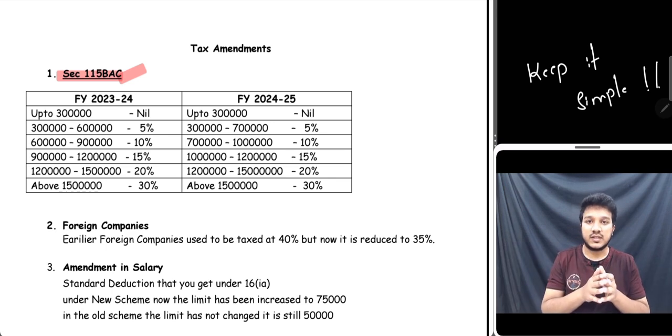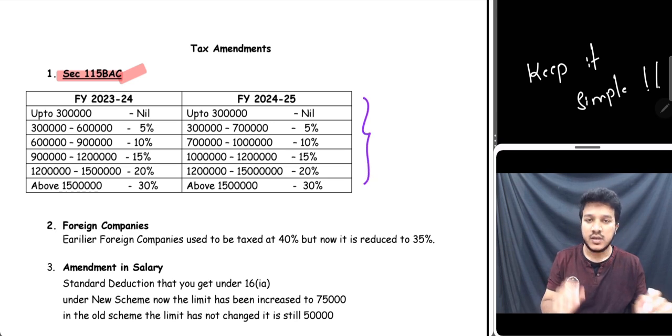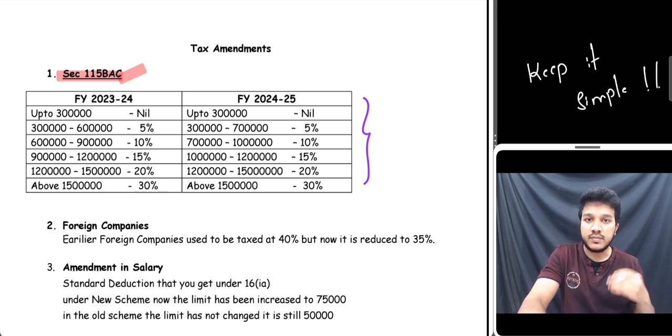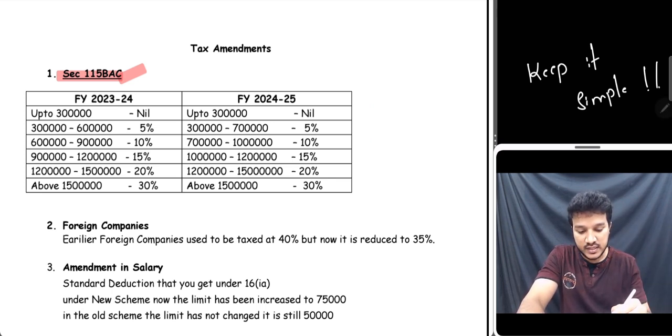This is for the new tax regime. An individual who opts for this section will pay tax as per the slab rates. There is a small change in the slab rates compared to the previous year and the current year. We will see that change. Also, students who are giving multiple attempts, there is a chance of you getting confused, so I want you guys to observe it very carefully. Okay, so let's get started.